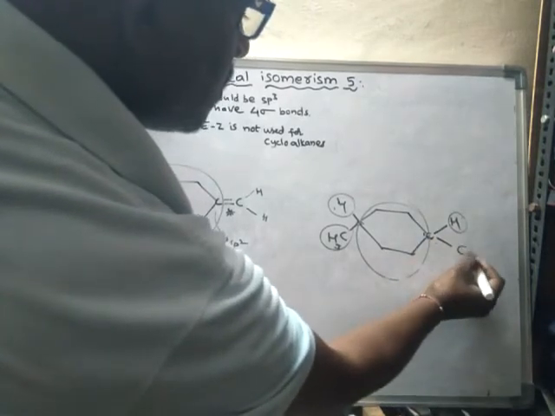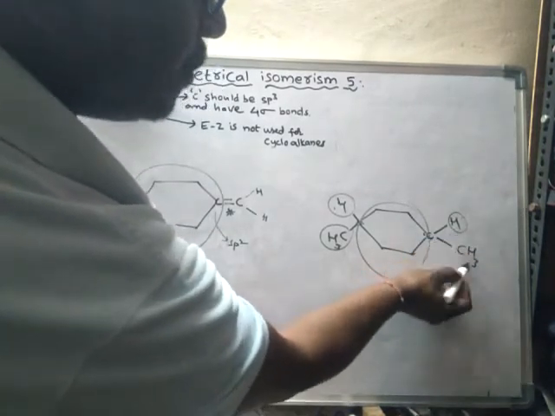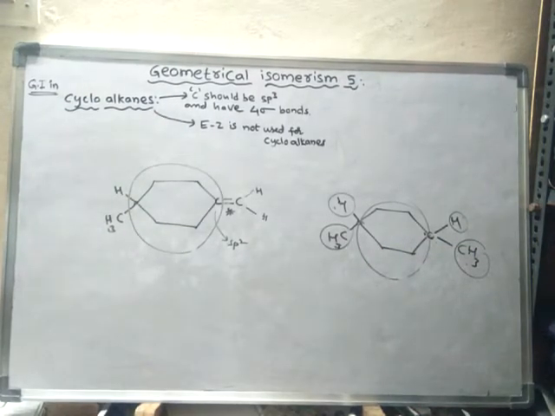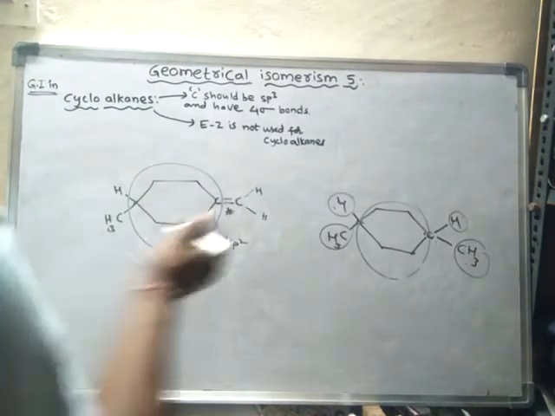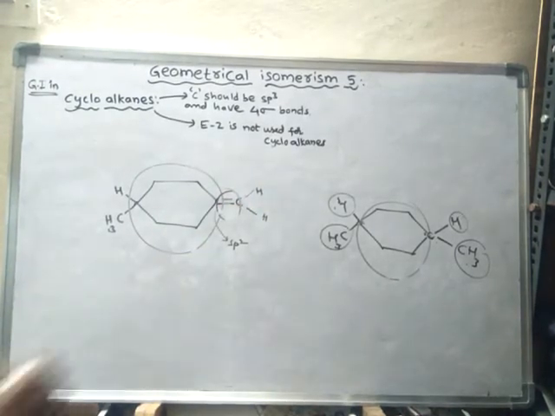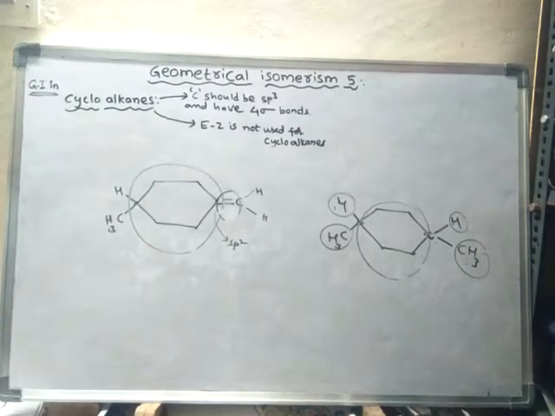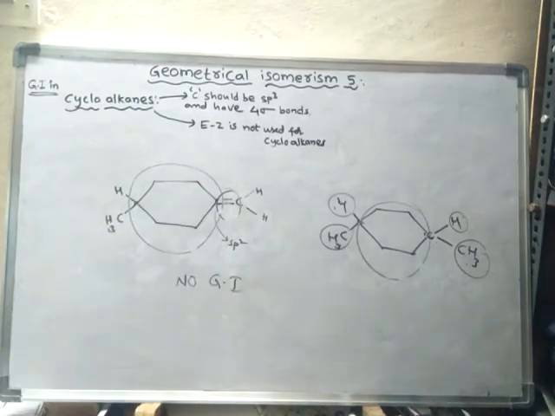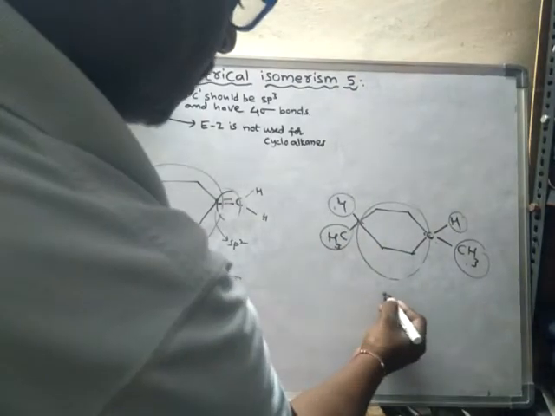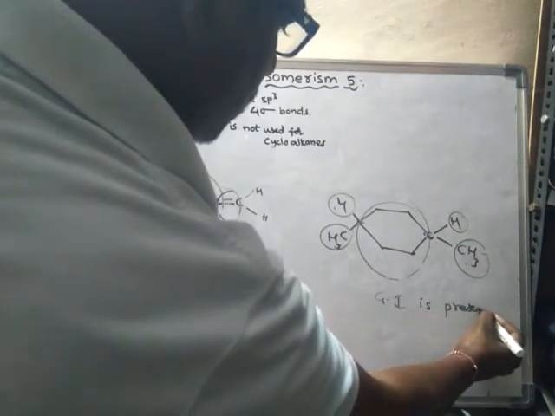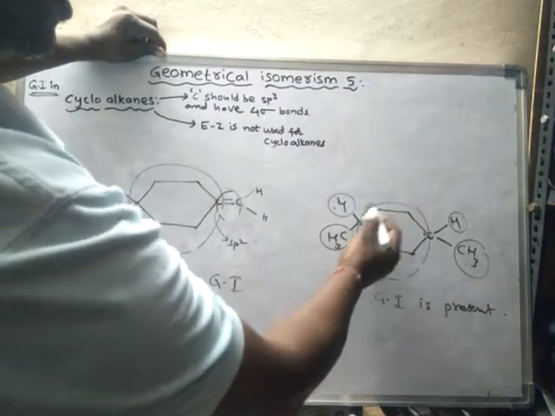Suppose it is CH3, now this carbon is having two different groups, then it shows geometrical isomerism. So like this. Here it is not a stereo center, so no geometrical isomerism. Here also it is not a stereo center, hence there is no geometrical isomerism. So in this compound there is no geometrical isomerism. In this compound, yes, geometrical isomerism is present. So this center is said to be a stereo center.